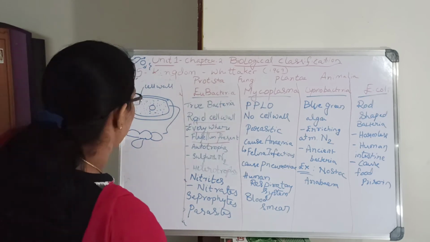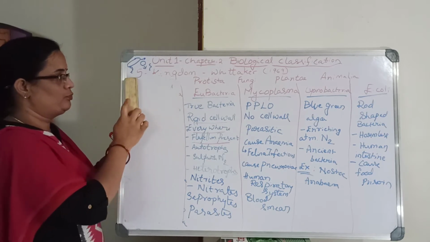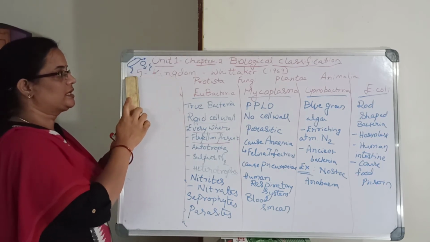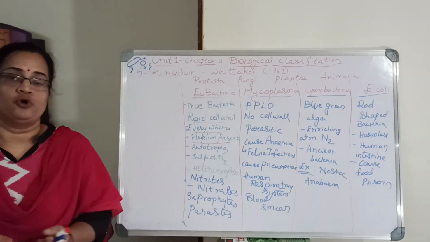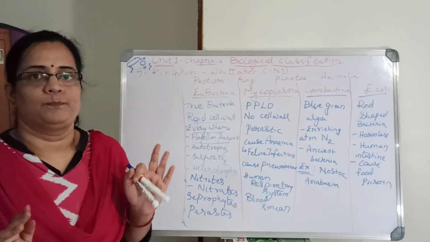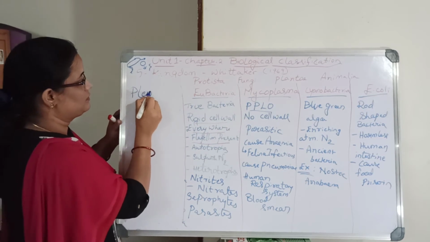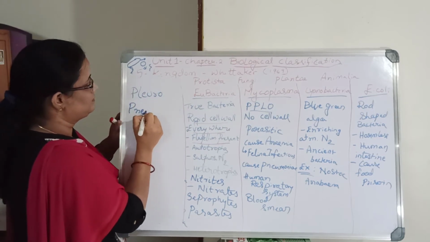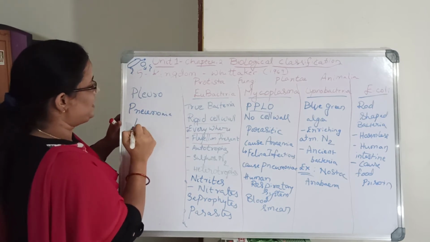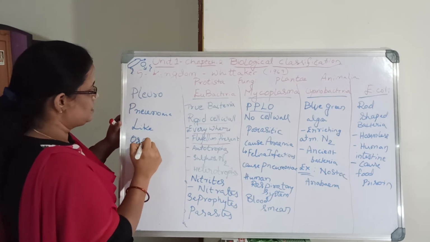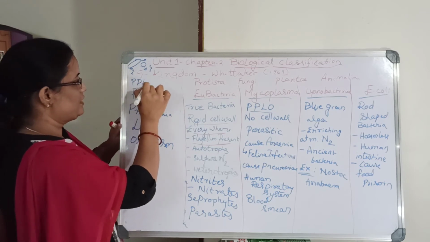Next is Mycoplasma. In your PU board and model question papers there is a one-mark question: what is PPLO? PPLO means Pleuropneumonia-Like Organisms.